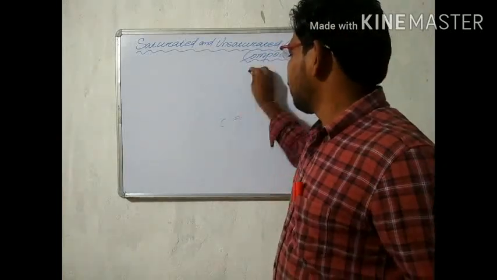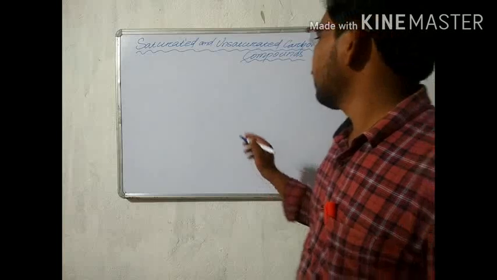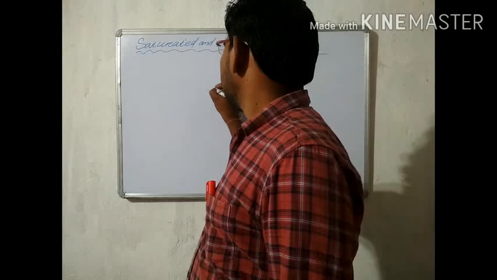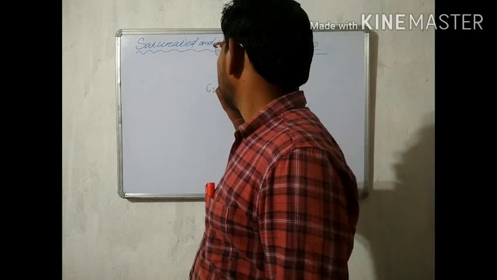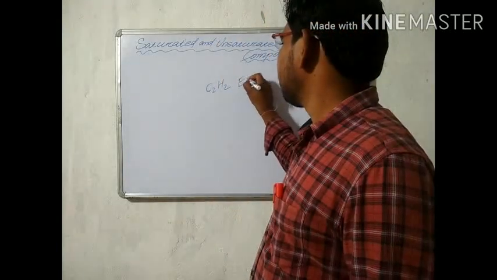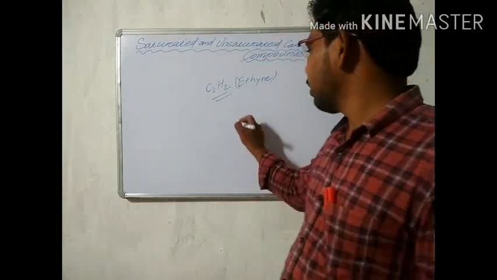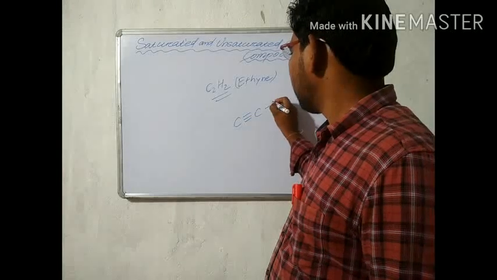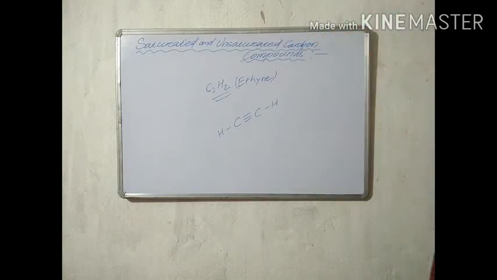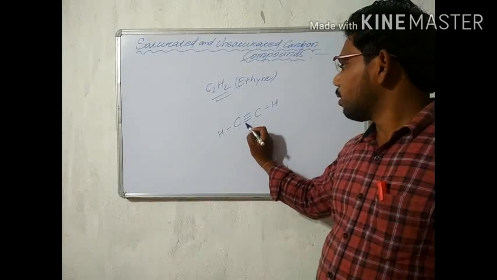Now we are discussing another unsaturated hydrocarbon group, in which a triple bond is present between carbons. The formula of this compound is C2H2. The compound name is ethyne, and the structure of ethyne is a carbon-carbon triple bond with 1 hydrogen on each carbon. Here there is a triple bond and one bond to hydrogen, making four bonds.